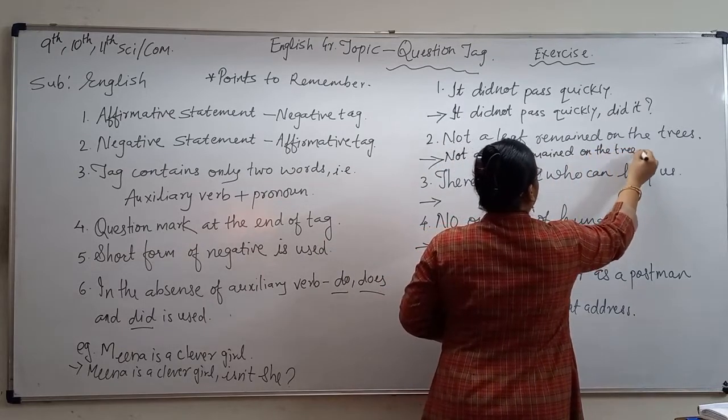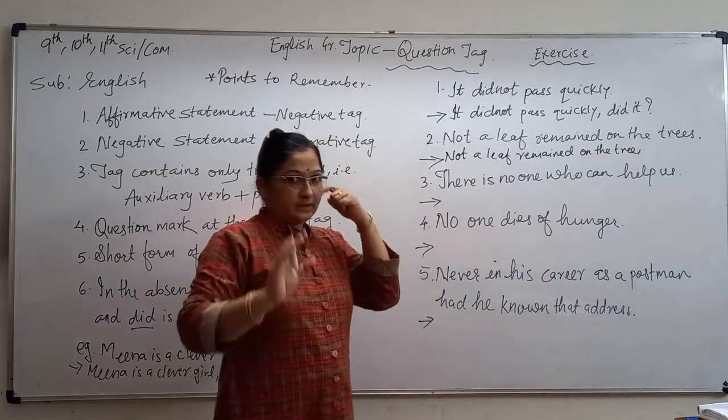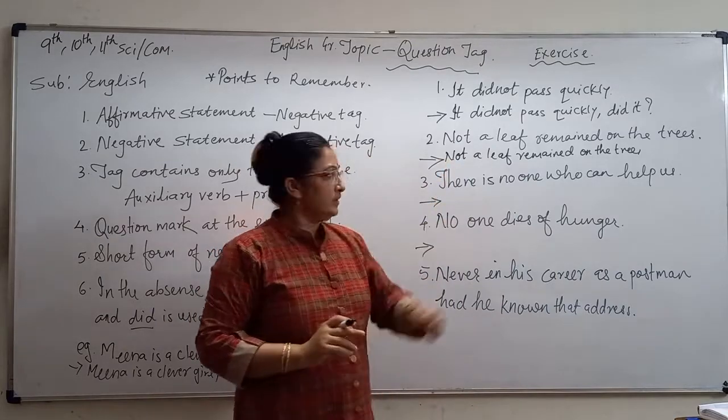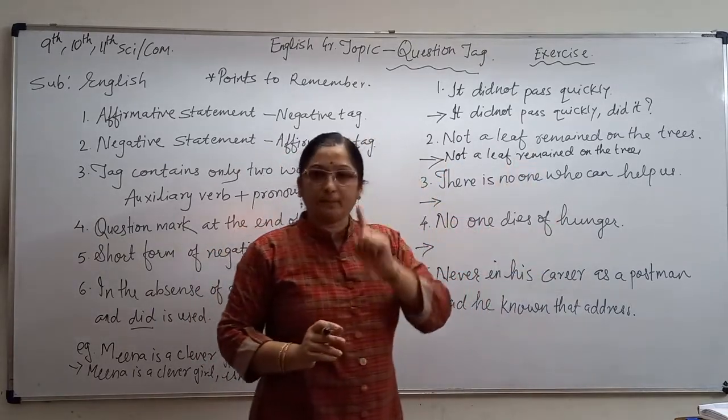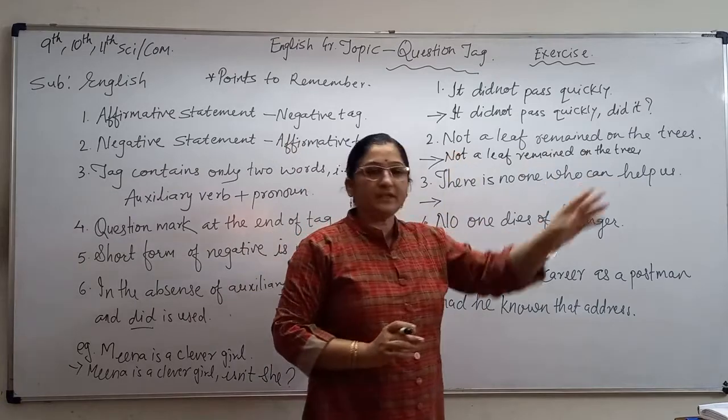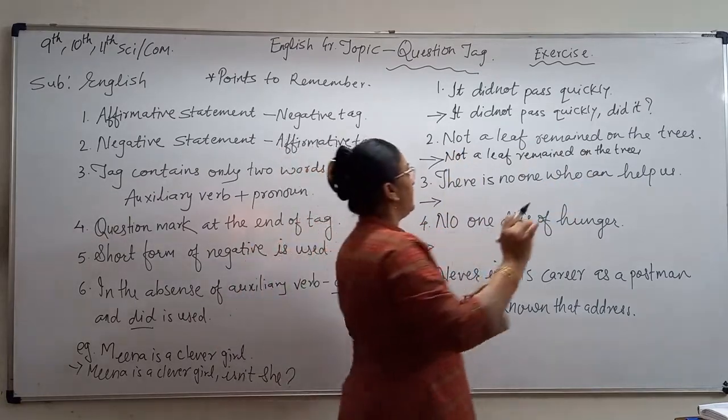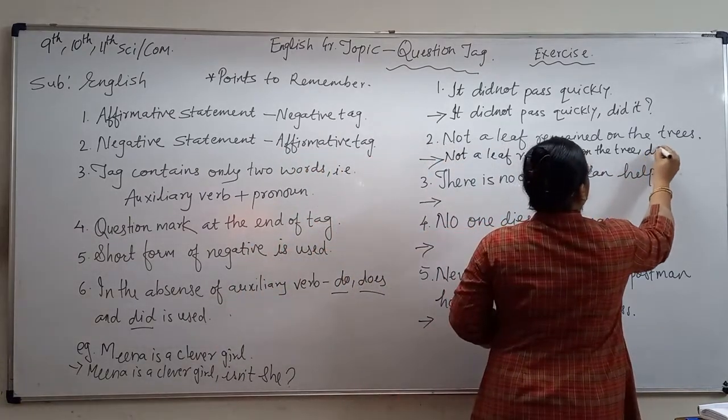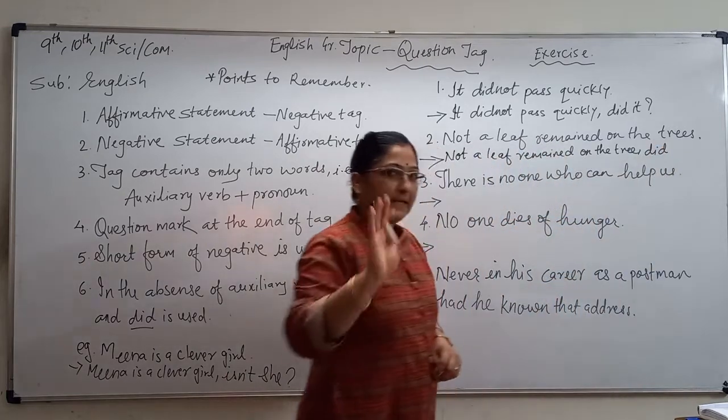I just copied the sentence. Now here the sentence is negative. Remained shows the past form. No auxiliary verb is there. So directly write did first. Did. ओके, did लिख दिया हम लोगों ने.